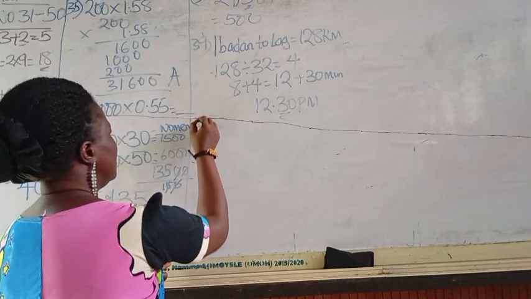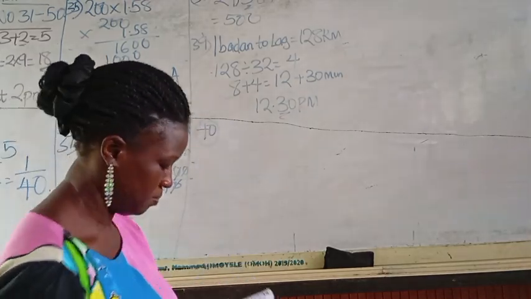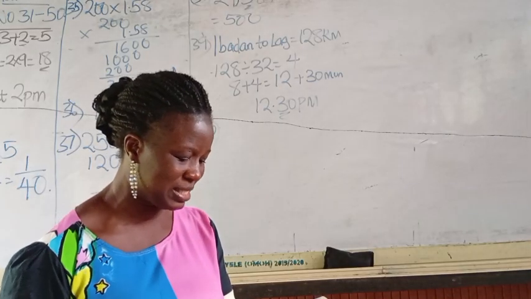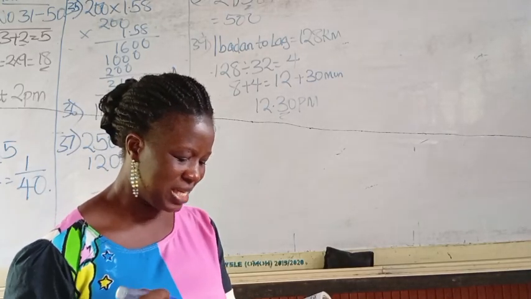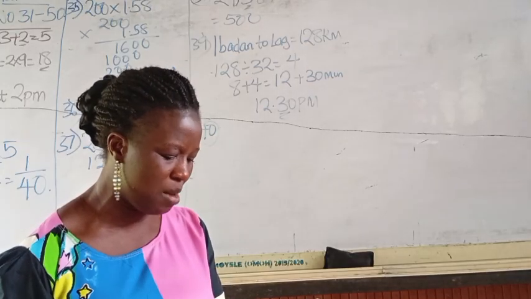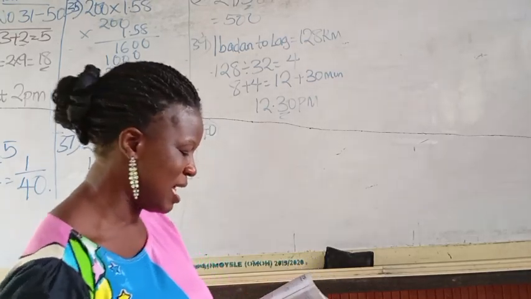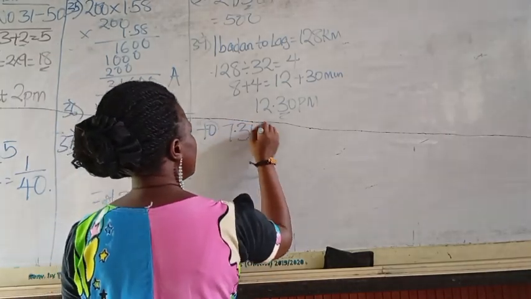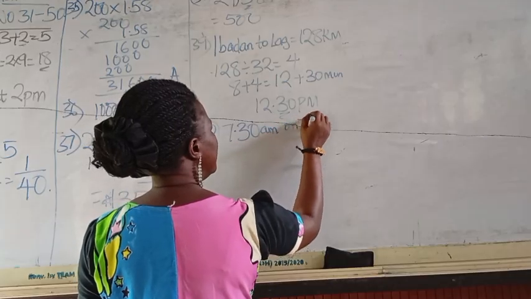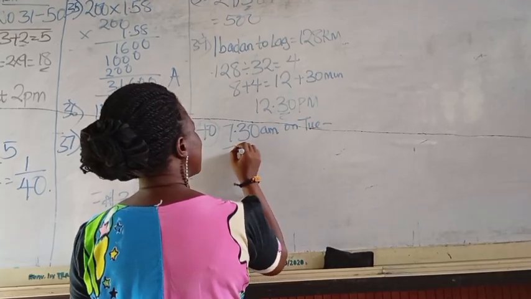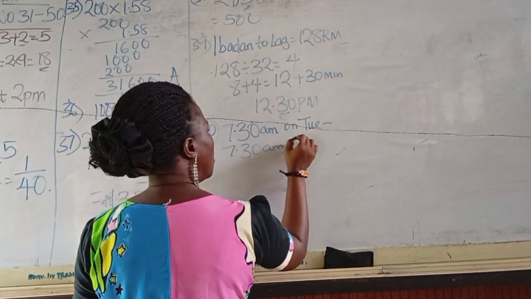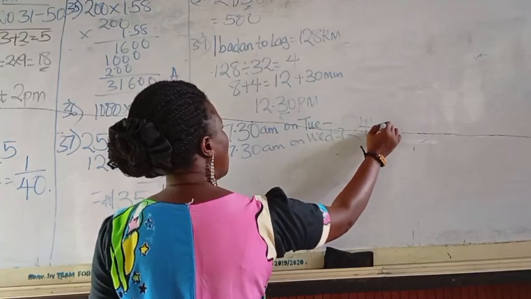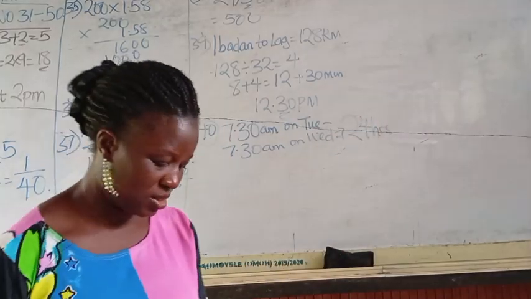Number 40 question says, a long distance bus left Lagos at 7:30 a.m. on Tuesday and arrived just at 6:30 p.m. on Wednesday. So that means 7:30 a.m. on Tuesday to 7:30 a.m. on Wednesday. That is 24 hours. Is that our final answer? No.